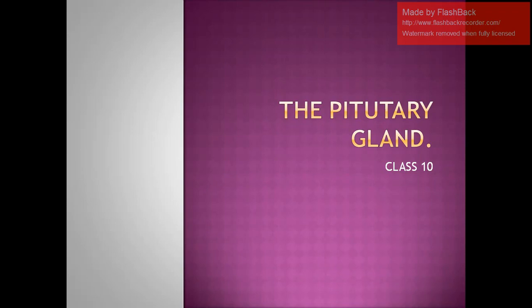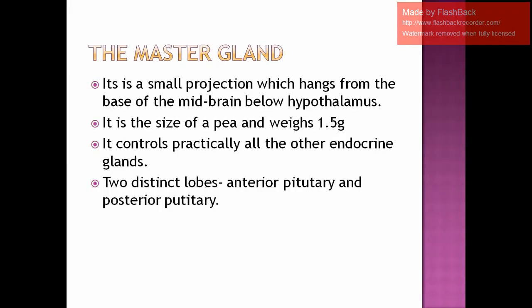So we begin with our pituitary gland, the master gland, we say. Why do we say master gland? Because it is found to control practically all the other endocrine glands. That means the other endocrine glands will function in coordination with this gland.